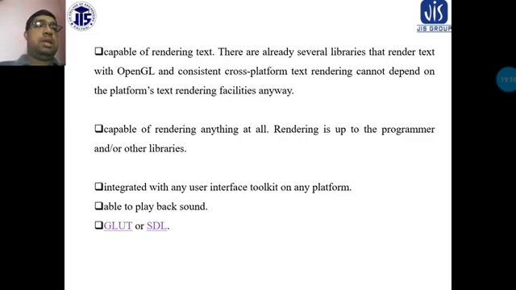It is not capable of rendering anything at all. Rendering is up to the programmer and other libraries, integrated with any user interface toolkits on any platform. It is also not able to play back sounds.